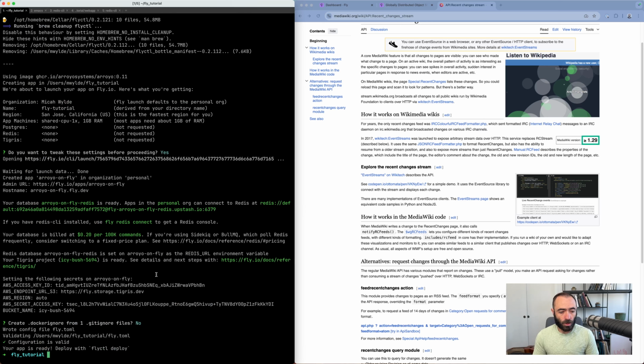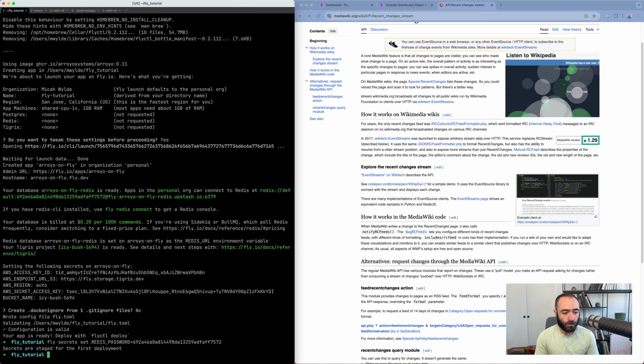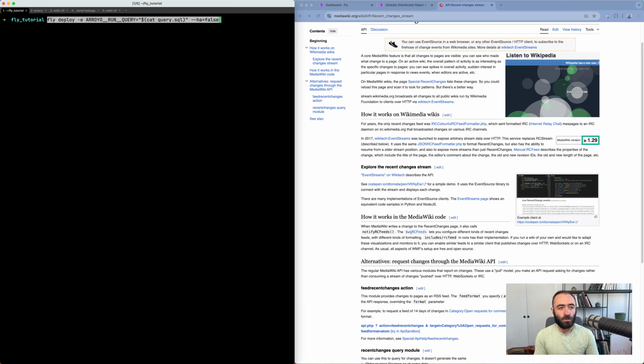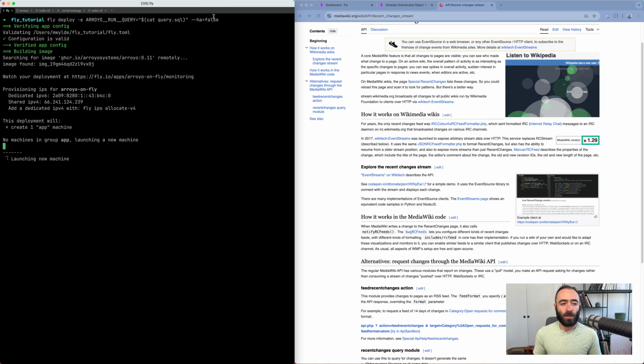And now we'll actually create that secret from the password that it gave us here. Secrets set Redis password be equal to this thing here, this long hex string. Cool. And now we're ready to deploy it, which we'll do with this fly deploy command. We're going to set the query using this other environment variable, Arroyo run query, and just using the value of this file that we've created here. And we're going to set HA to false because we only want to run one instance of our streaming pipeline.